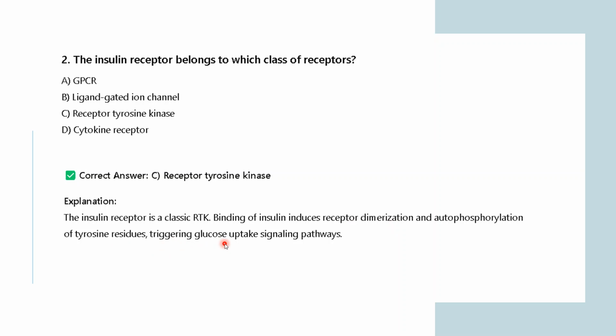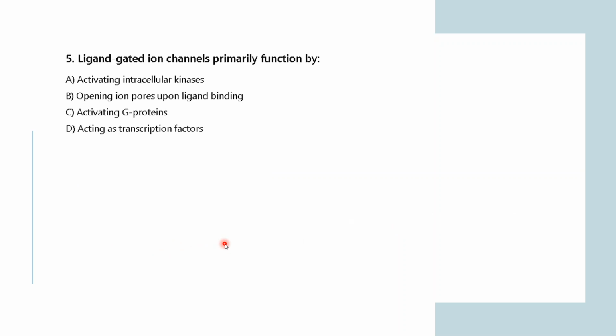Okay. So is it clear, everyone? As they participate in dimerization and autophosphorylation, these belong to enzymatic receptors, the tyrosine kinase receptors. So if it is understood, then we'll move forward.